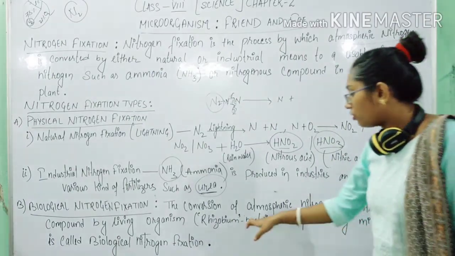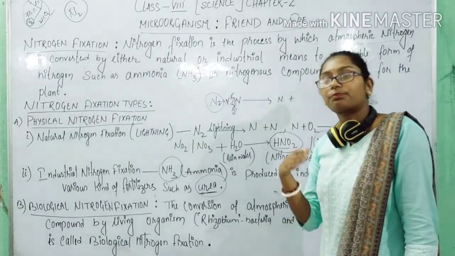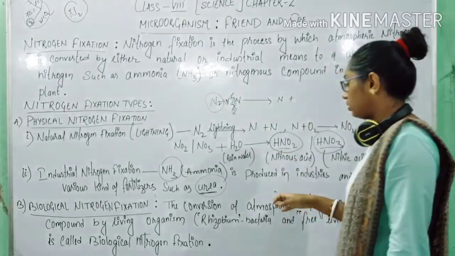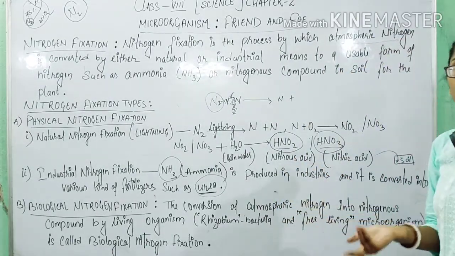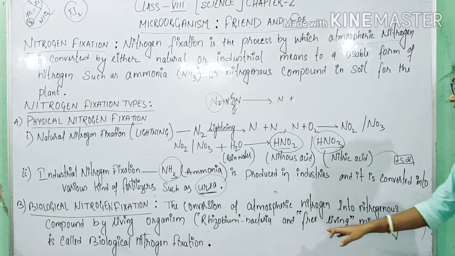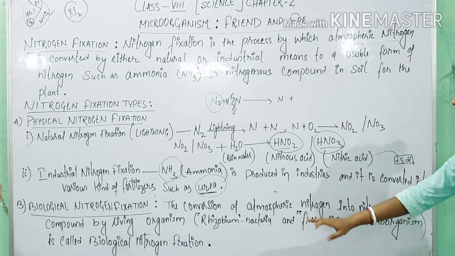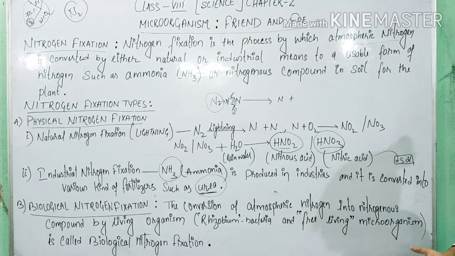So this Rhizobium will convert the atmospheric nitrogen into soluble form of nitrogen.